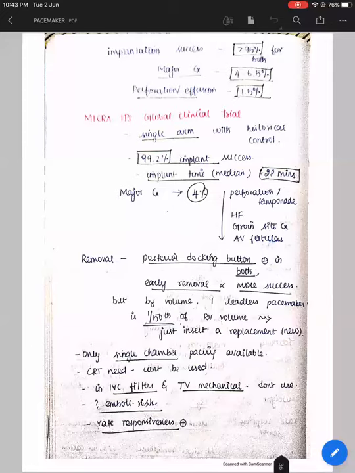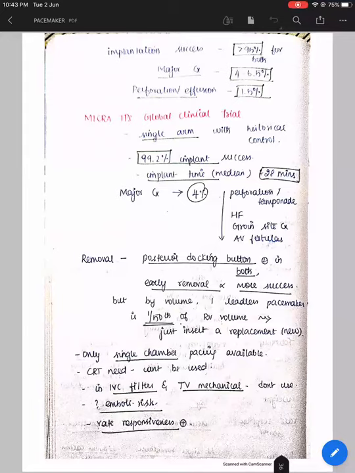I've already told you that the RV volume is comparatively so big, so you need not remove the pacemaker. You can just put in a new pacemaker. But if you want to remove the pacemaker, there is something called a posterior docking button, wherein with the removal device you can go into it, lock with the docking device, and then take it back. You can remove it. And it has also been found that earlier removal is more successful, because as we have known, once it becomes chronically implanted into the RV,